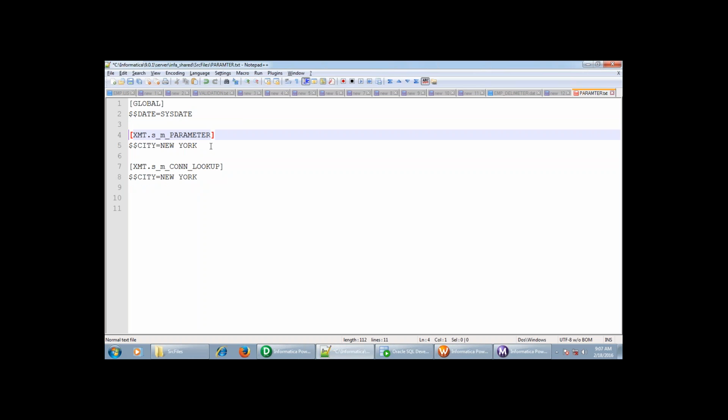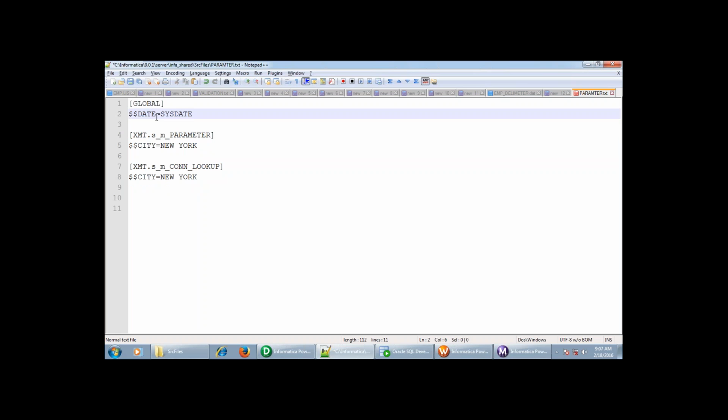When we are saying it as global, this parameter can be used across all the mappings. We can use this parameter across all the mappings.